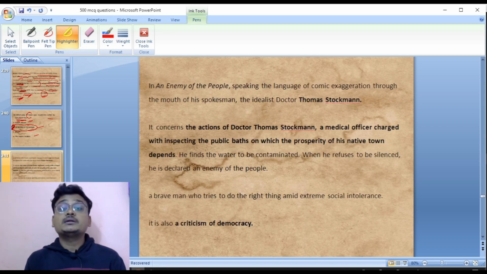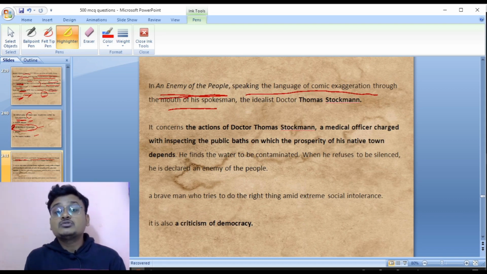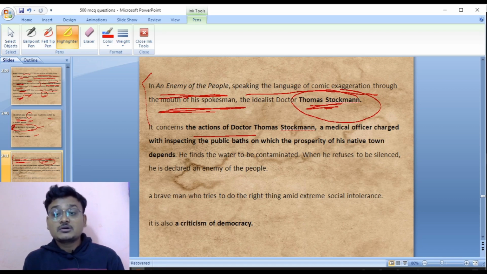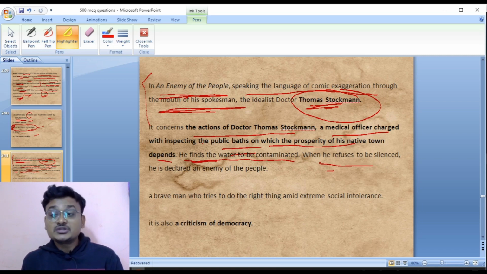Here, look at this. An Enemy of the People speaks the language of comic exaggeration through the mouth of his spokesperson. Who was the spokesperson of Ibsen? It was Thomas Stockmann, the idealist Dr. Thomas Stockmann. It concerned the action of Dr. Stockmann, a medical officer in charge of inspecting public baths. He finds the water to be contaminated, on which the prosperity of his native town depends, and he raises his voice against it. When he refuses to be silenced, he is declared an enemy of the people by the authority.